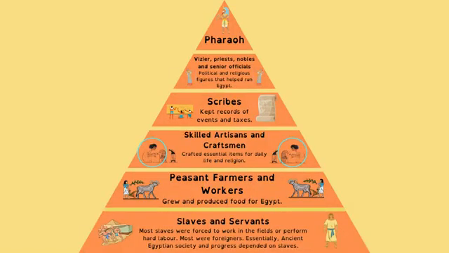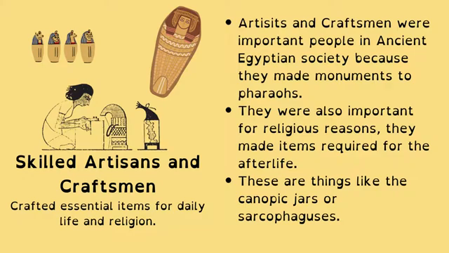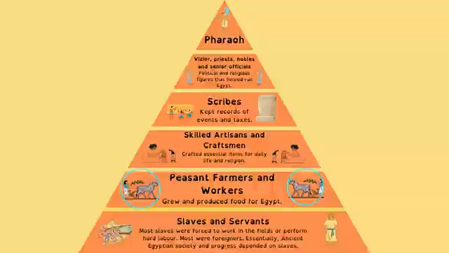Next, we have the skilled artisans and craftsmen. So these people were important in ancient Egyptian society because they made monuments to pharaohs. It's one of the reasons they were important. They were also important for religious reasons because they made items associated with the afterlife. These are things like canopic jars and sarcophaguses.